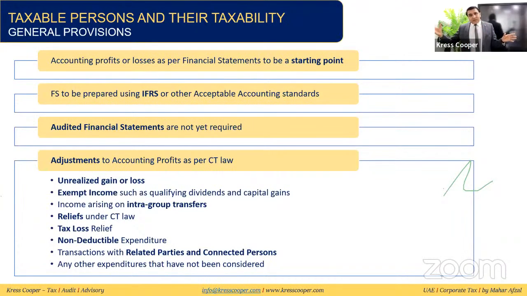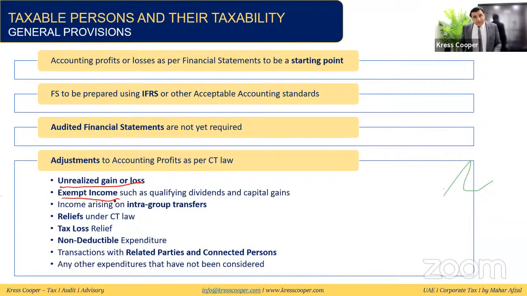The rules to prepare the financial statements are different, and the rules to prepare the taxable income are different. We need to make some sort of adjustment. Based upon these adjustments, we will convert our accounting profit into the taxable profit. Ultimately, tax will be applicable on the taxable profits. So what are the types of adjustment? Key types of adjustments are unrealized gain and loss. Usually tax authorities follow a hybrid approach on realization basis, and accounting under IFRS follows accrual basis. So unrealized gain and loss will be adjusted.